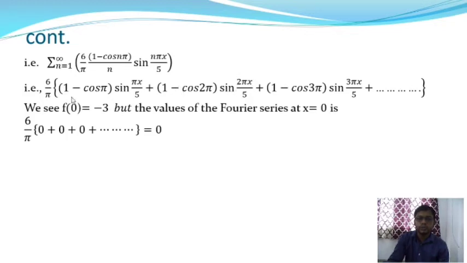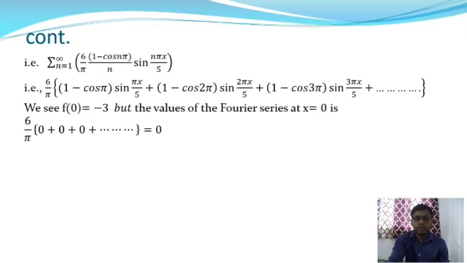So all terms of the series are 0. Therefore f(0) is equal to 0. But f(0) is equal to minus 3, and this is given. f(0) is equal to minus 3 is given, but from this series we will get the value at x is equal to 0, and it will be 0.